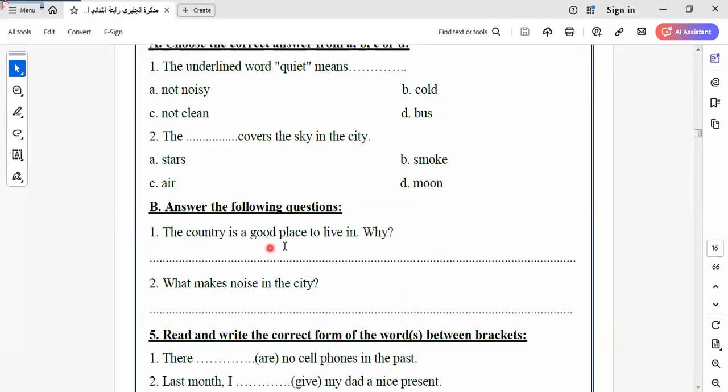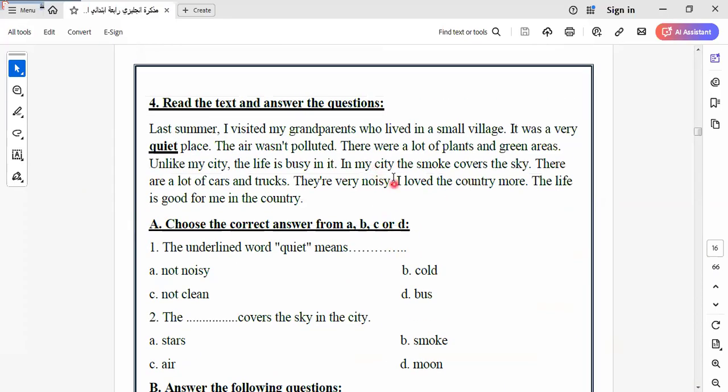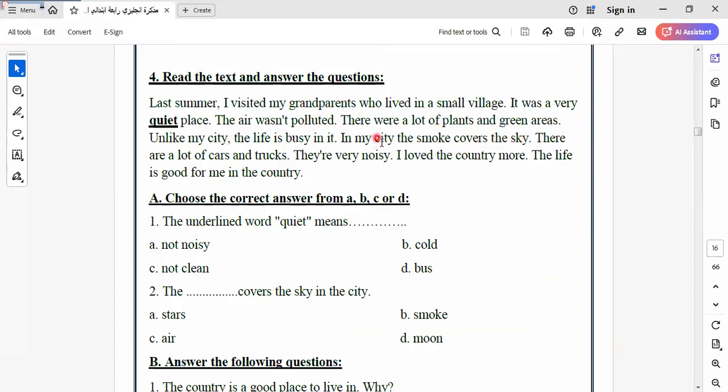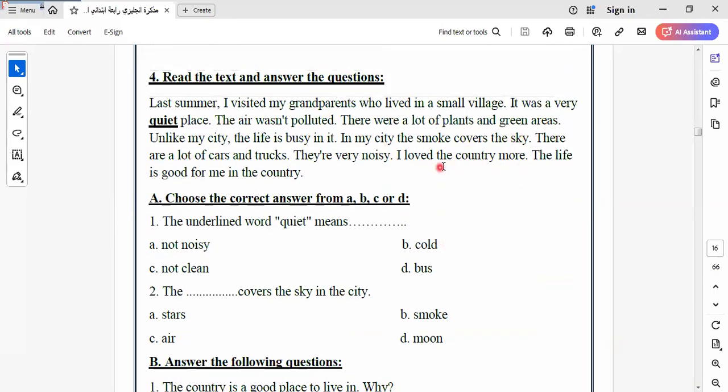The country is a good place to live. Why? As we know here from the text, why is it a good place? Because there isn't noise, because it's quiet.